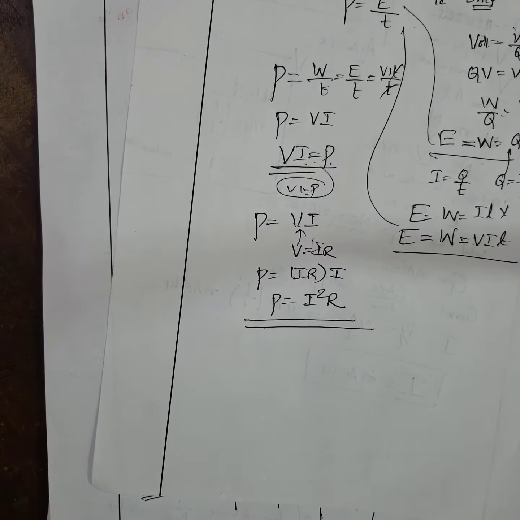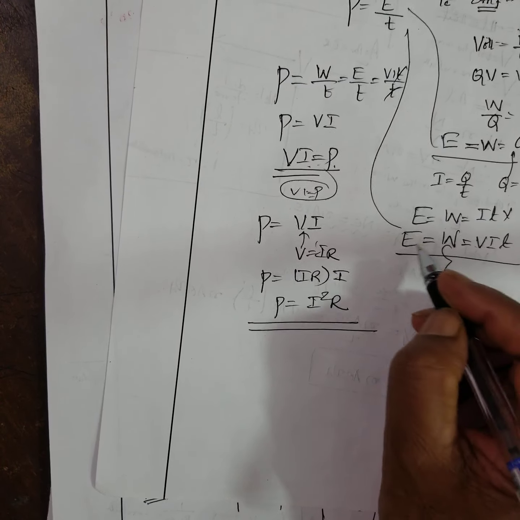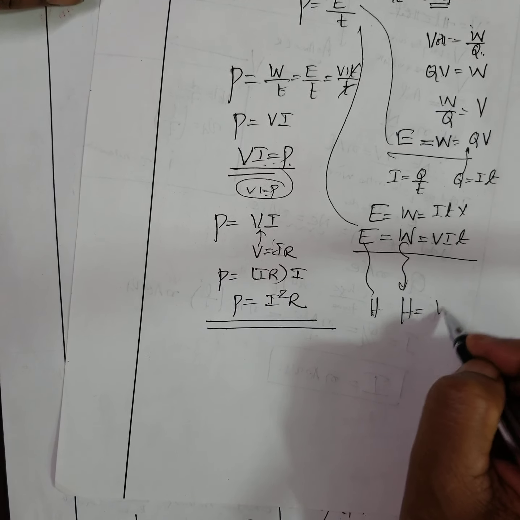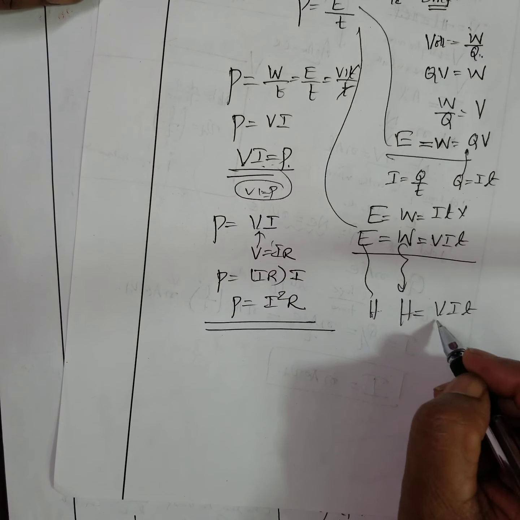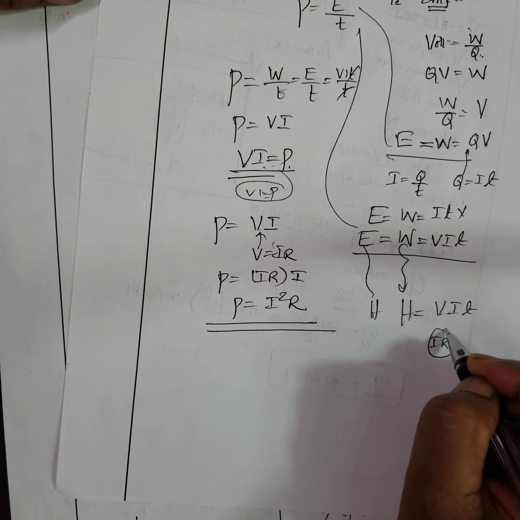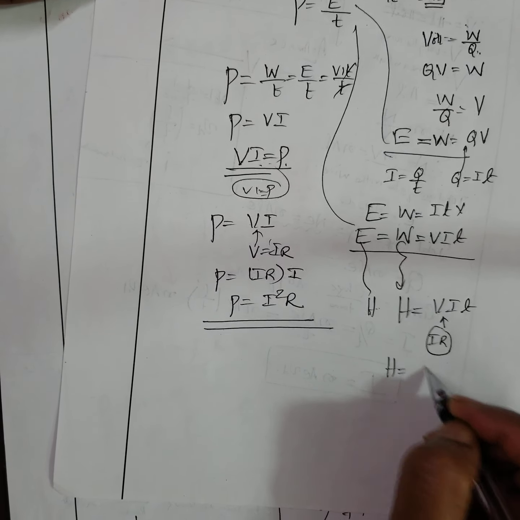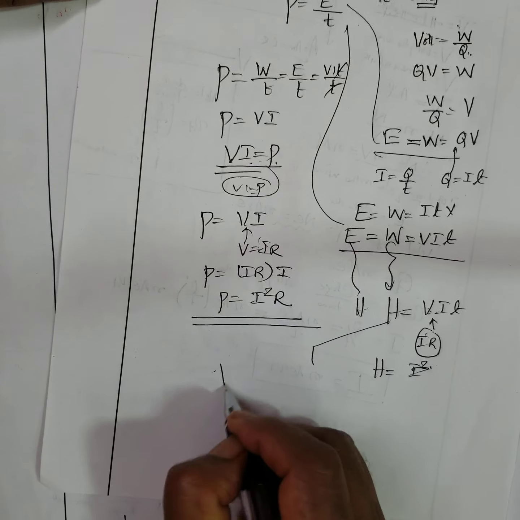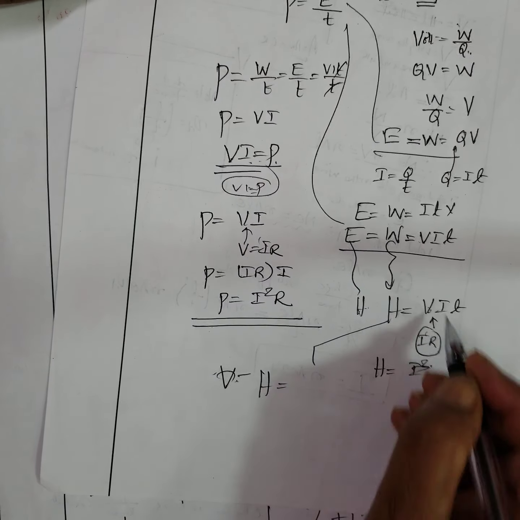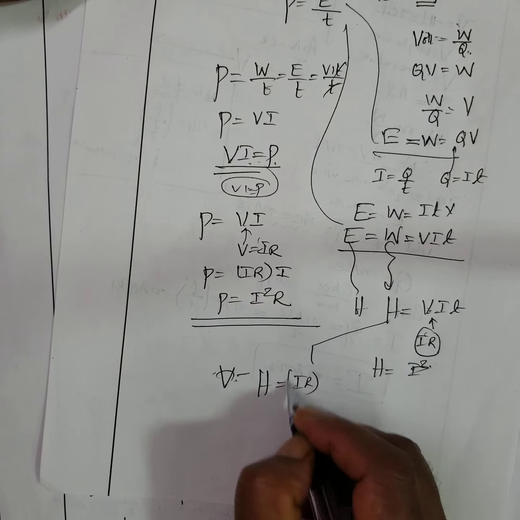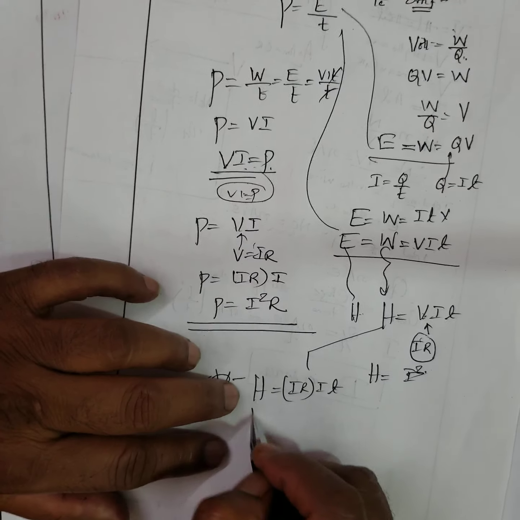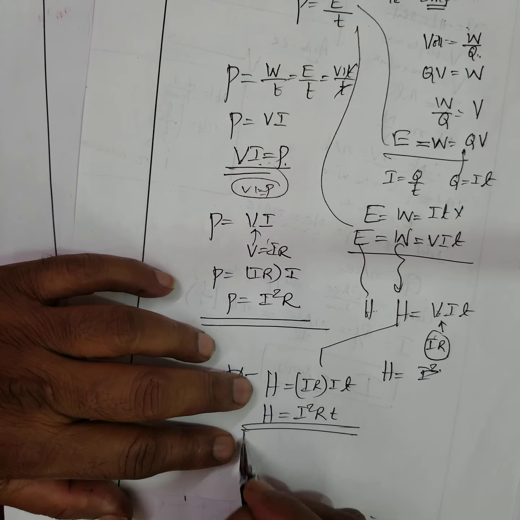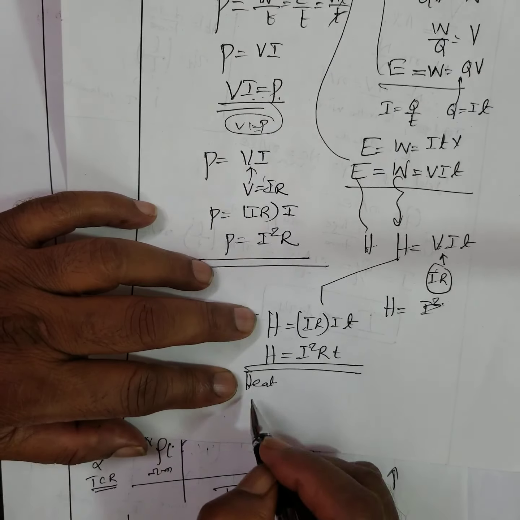Now see, what is work? Work done is nothing but heat energy. Heat energy is equal to VIT, is it not? V is equal to IR, no? Therefore heat H is equal to I square R T. This is called heat energy.